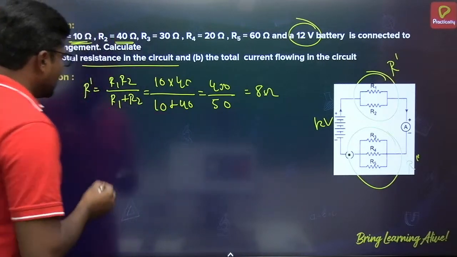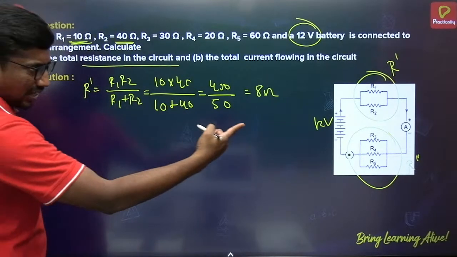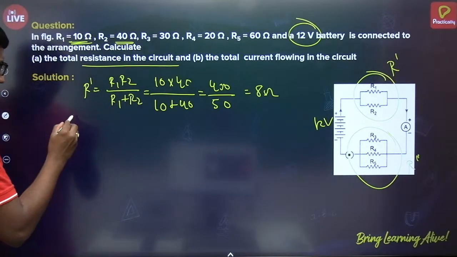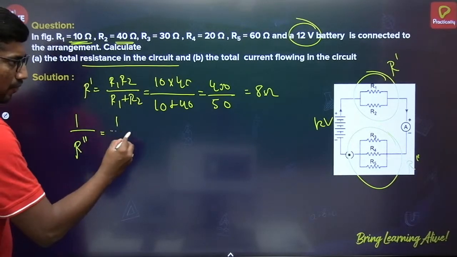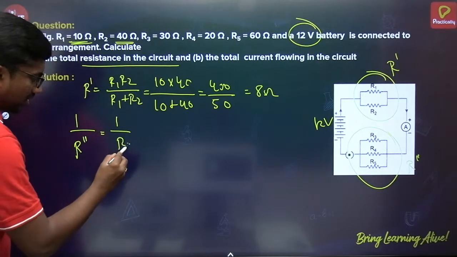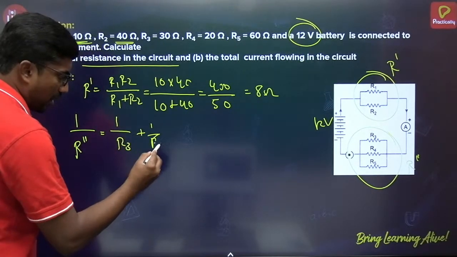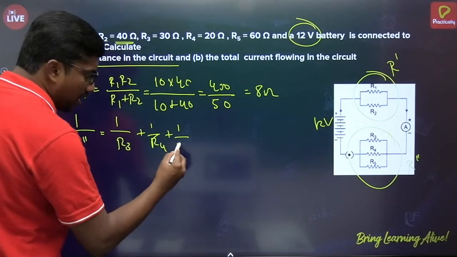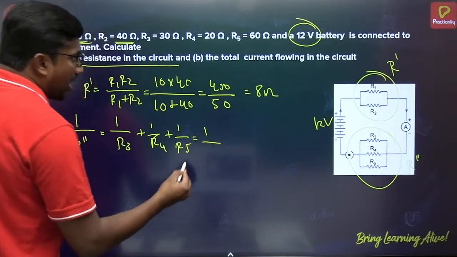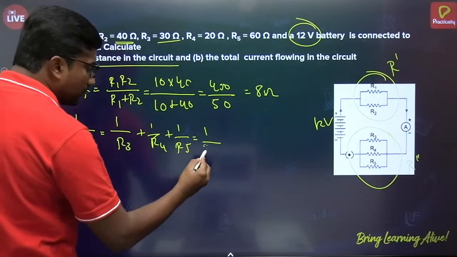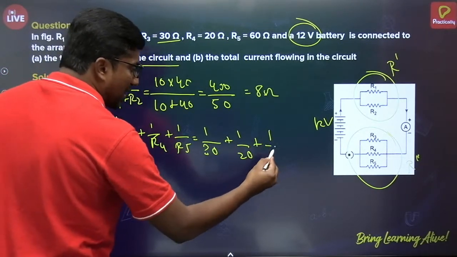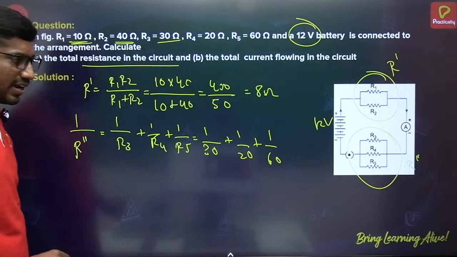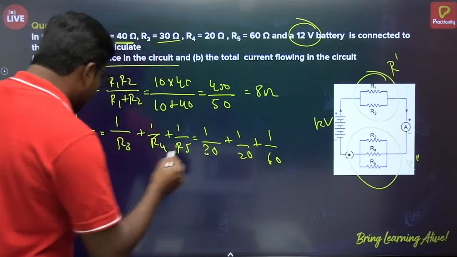Okay, right. Next, R double dash. So there are three resistors. When three are there, I am applying this normal one. 1 by R double dash is equal to 1 by R3 plus 1 by R4 plus 1 by R5. R3 value is 30 ohm, R4 value is 20 ohm, R5 value is 60 ohm. So here it's very clear.